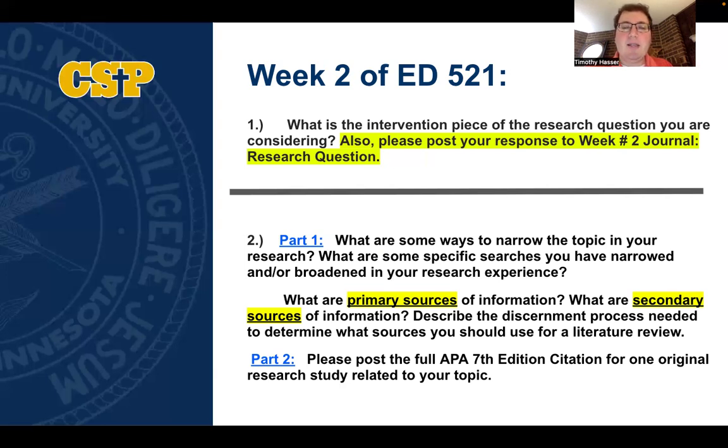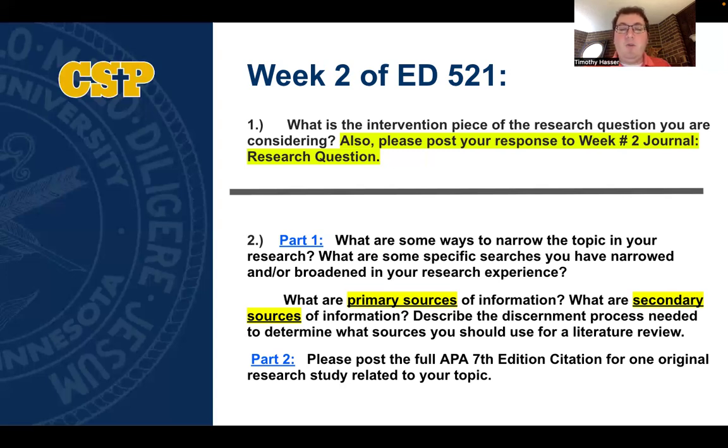So here's the second discussion board prompt. Part one, what are some ways to narrow the topic in your research? What are some specific searches you have narrowed or broadened in your research experience? And also, what are primary sources of information and secondary sources of information? And then describe the discernment process needed to determine what sources you should use for a literature review.